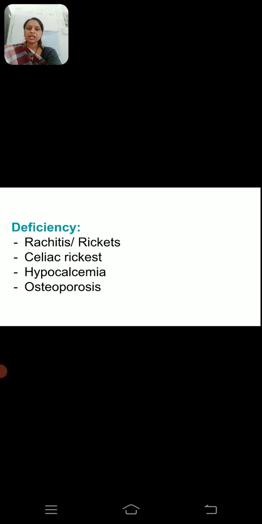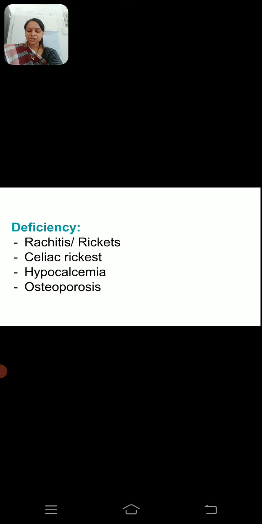Now the second one is called celiac rickets. The second abnormality caused by the deficiency of vitamin D is celiac rickets. In this there is a defective absorption of calcium and fat, and due to the defective absorption there are certain physiological abnormalities like diarrhea, skeletal deformities, anemia, and in some patients there is dwarfing, meaning improper growth of that individual.